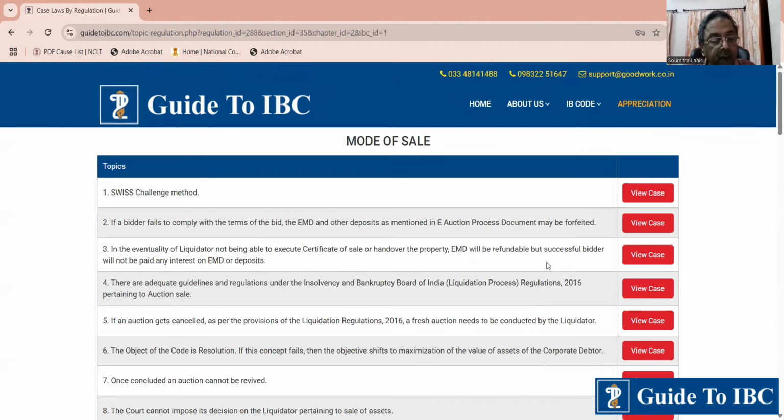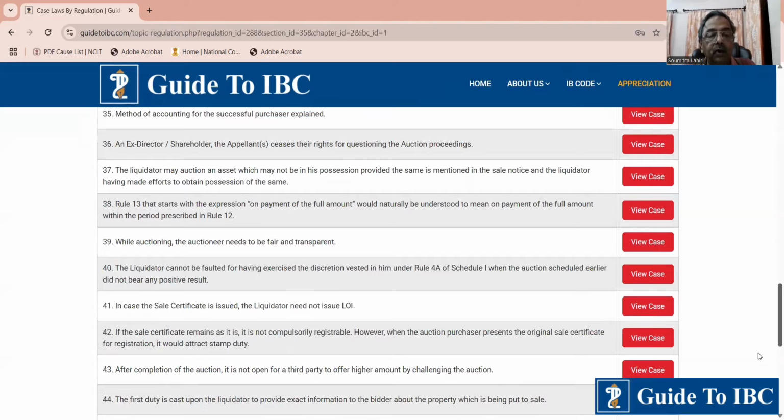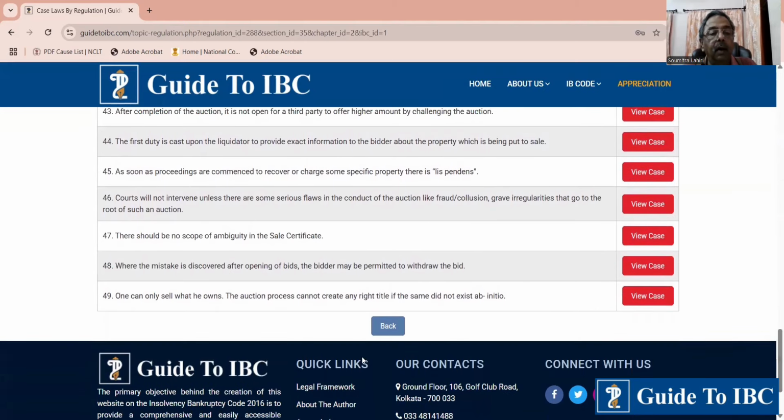Now, what we have mentioned, topic 49. So what is topic 49? You can see that topic 49 says that one can only sell what he owns. What you do not own, you cannot sell. What you own, you can sell. The auction process cannot create any right or title if the same does not exist ab initio.